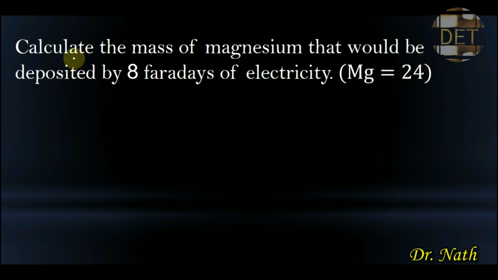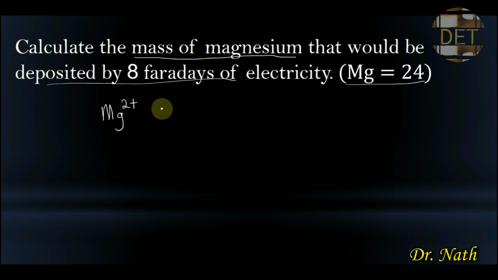Again, the question is, calculate the mass of magnesium that will be deposited by 8 Faradays of electricity, given that the relative atomic mass of magnesium is 24. What we're looking for is the mass of magnesium that will be deposited by 8 Faradays of electricity. The first thing I want to identify here is that magnesium is a divalent element. It belongs to group 2 of the periodic table, so that makes it a divalent element.